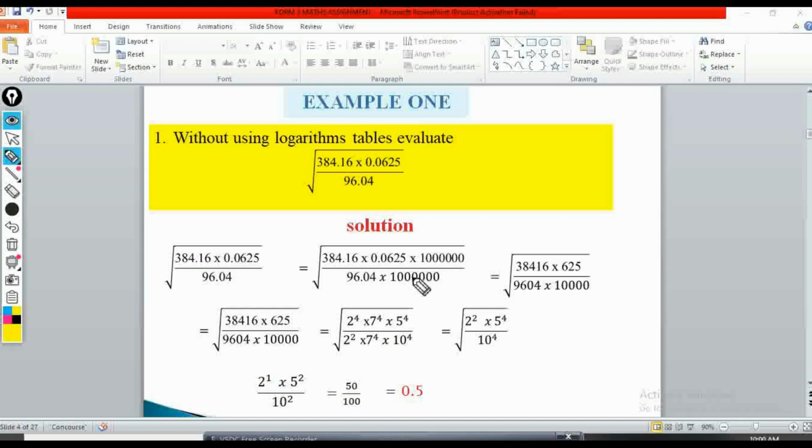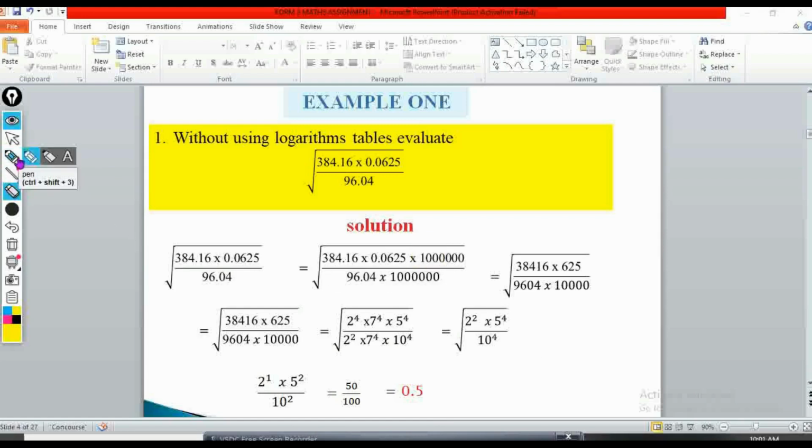So when you multiply the numerator with a million and also the denominator with a million, it means that we are going to remove the decimal places. So these decimal places will move 1, 2. As you move the decimal places, you cancel the zeros.